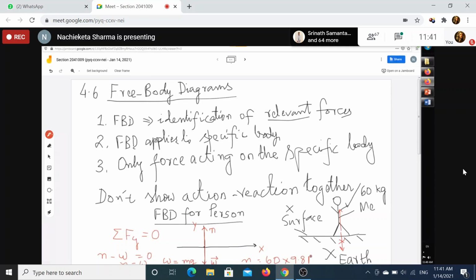Is the normal force always equal to weight? Now my question is, is the normal force always equal to weight? Anybody?